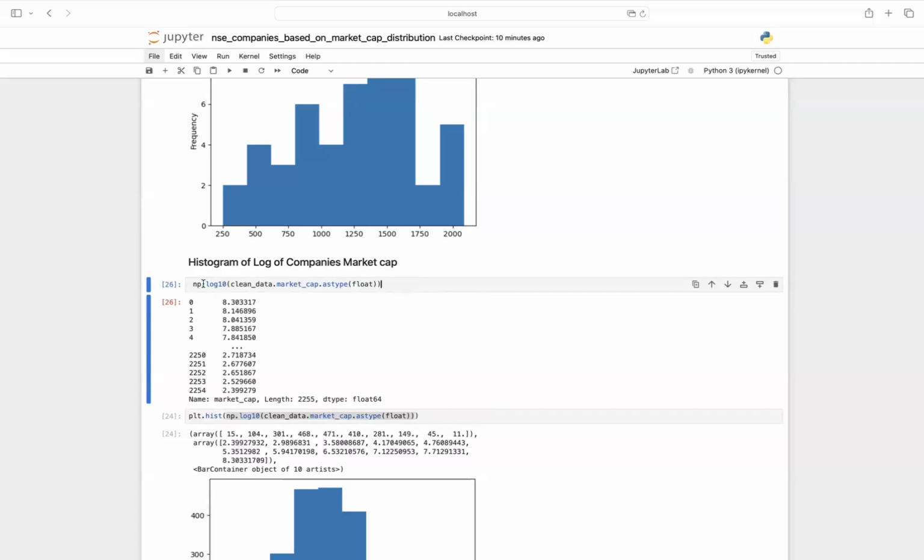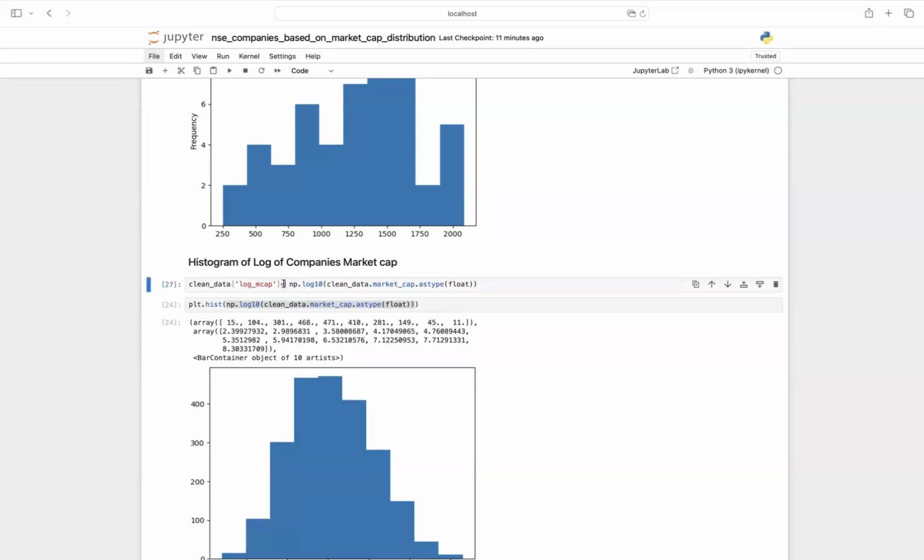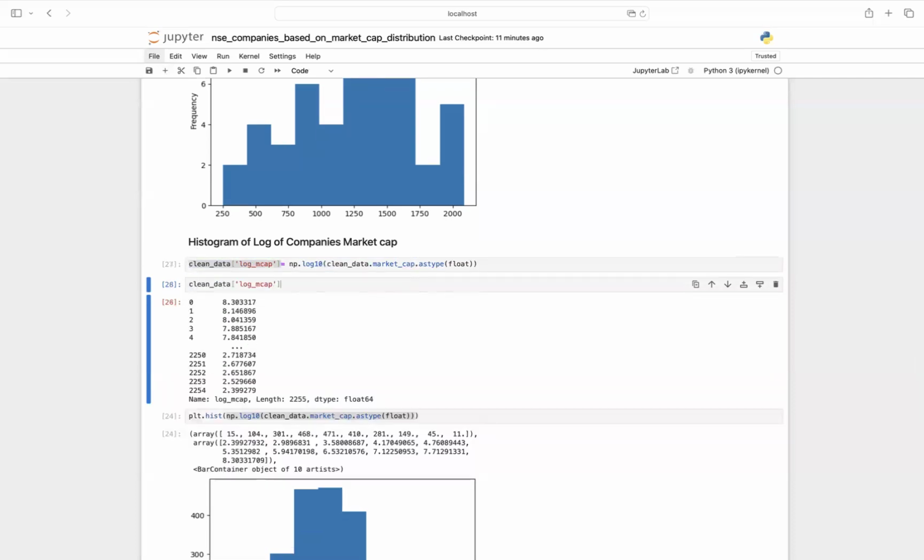Let's say I change my data and create a new column called the log of MCAP. And if I now explore this data,